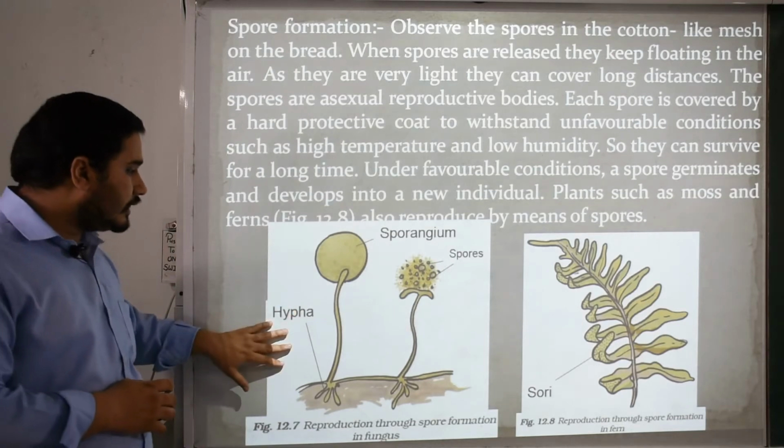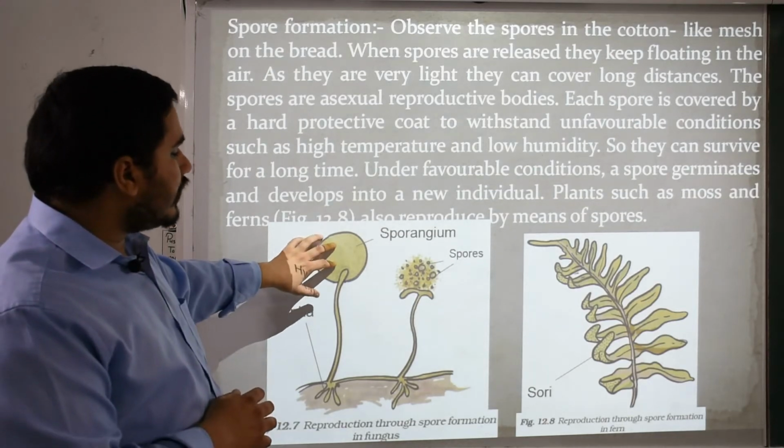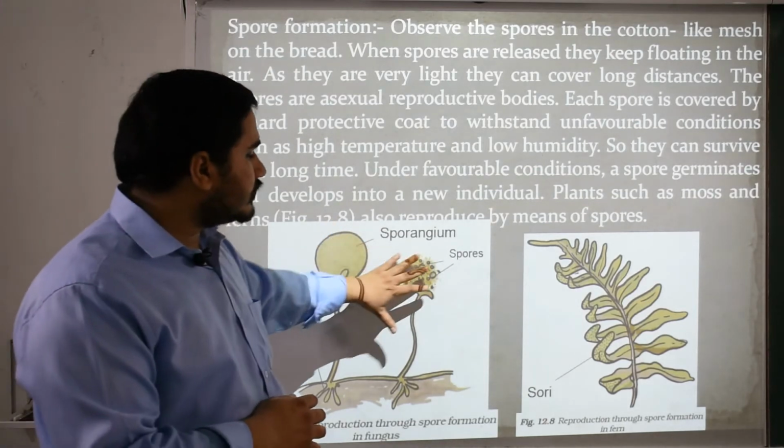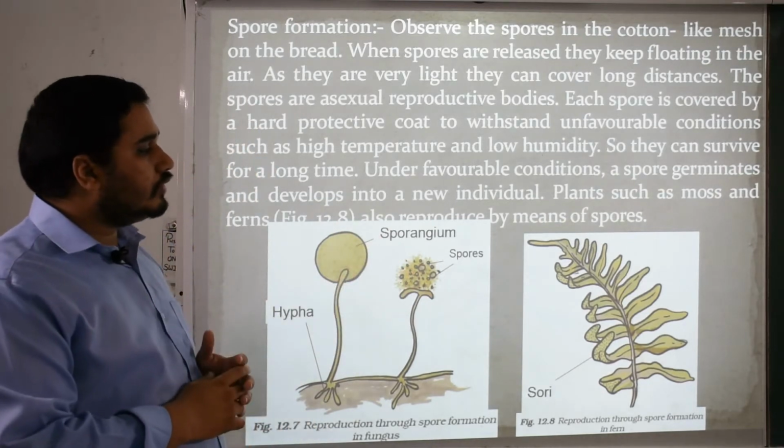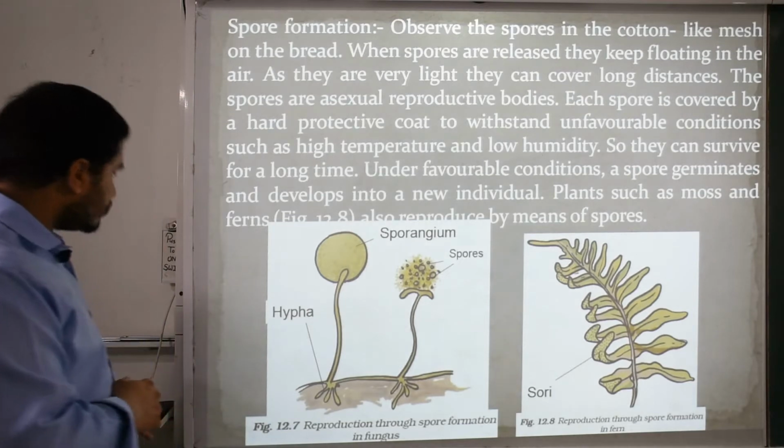So here we can see a sporangium developed, and it will burst, and after bursting, the small spores will travel through the medium of air and develop into new plants.